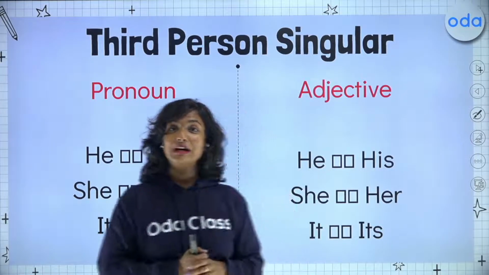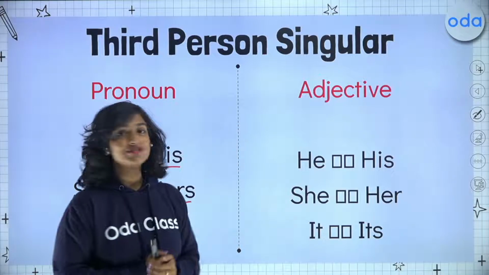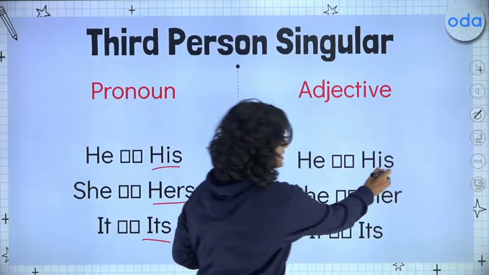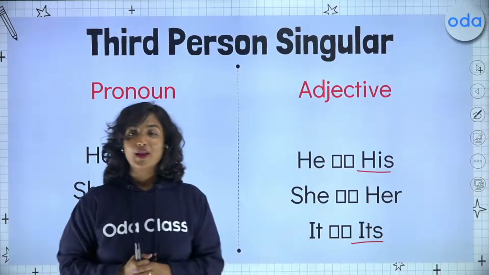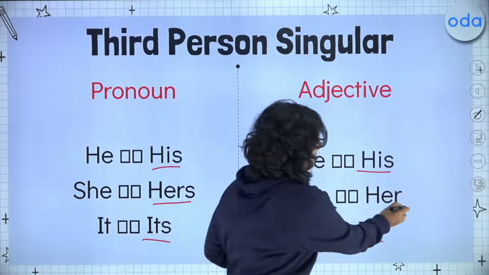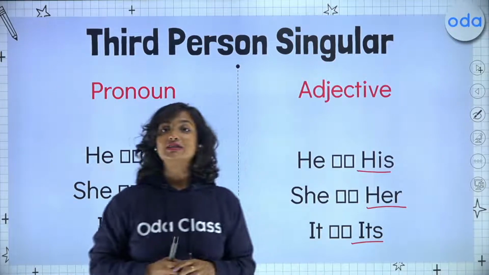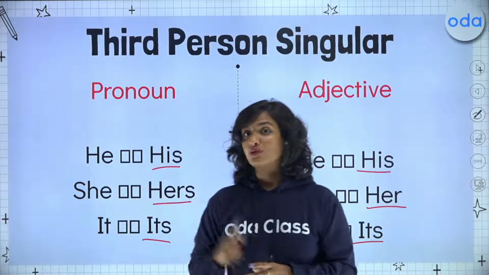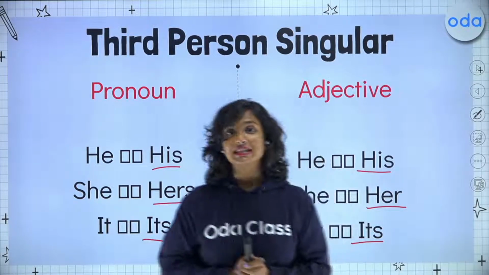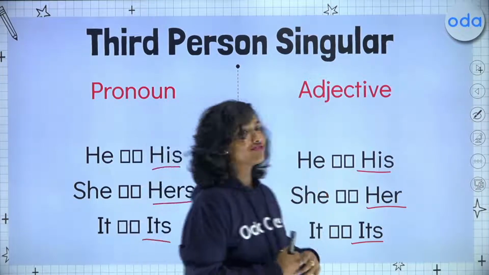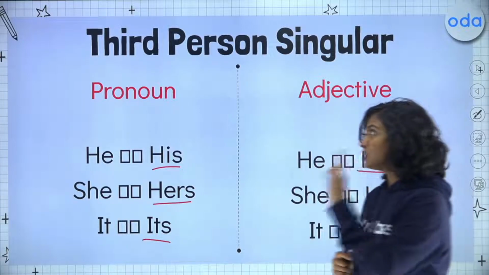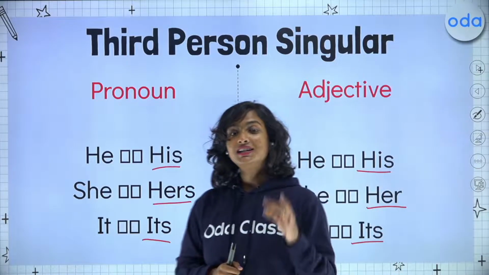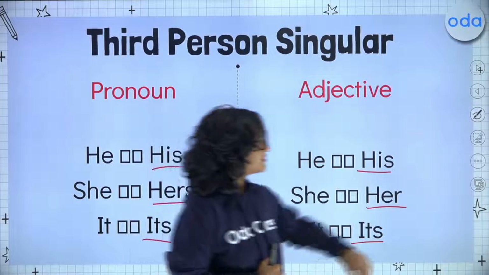And students, the fun part about this is that possessive adjectives, he is his and it is its. But for her, we remove the S and so it becomes her. Once again, presence of S in the pronoun, absence of S in the adjective for her. So hers is our pronoun, her is our adjective.